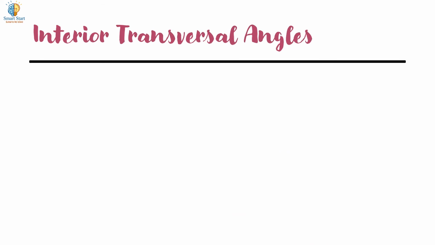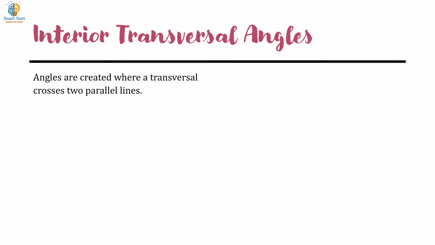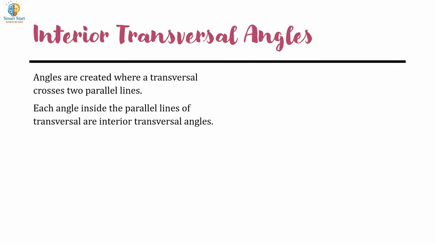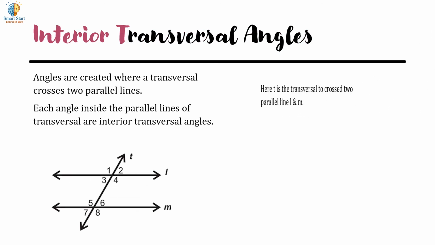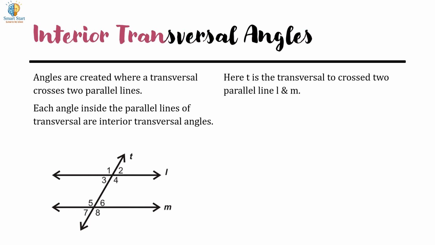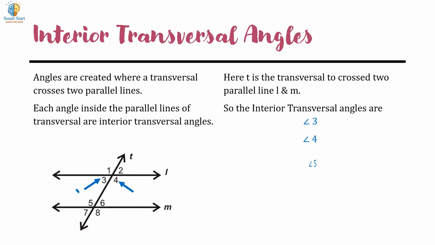Interior transversal angles. Angles are created where a transversal crosses two parallel lines. Each angle inside the parallel lines of the transversal is an interior transversal angle. Here, T is the transversal crossing two parallel lines L and M. So, the interior transversal angles are angle 3, angle 4, angle 5 and angle 6.